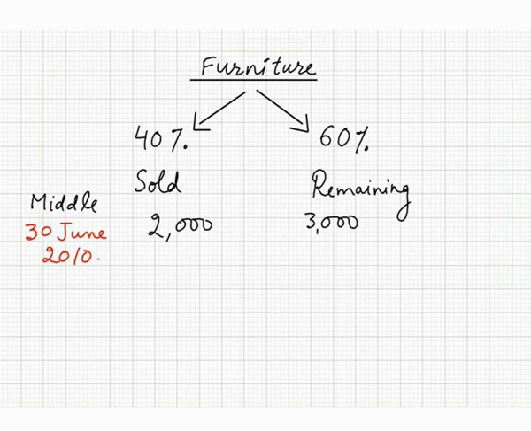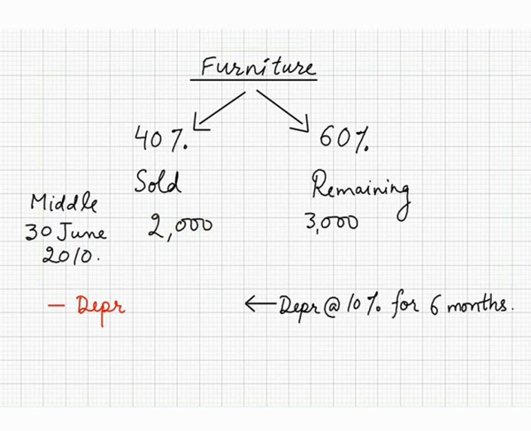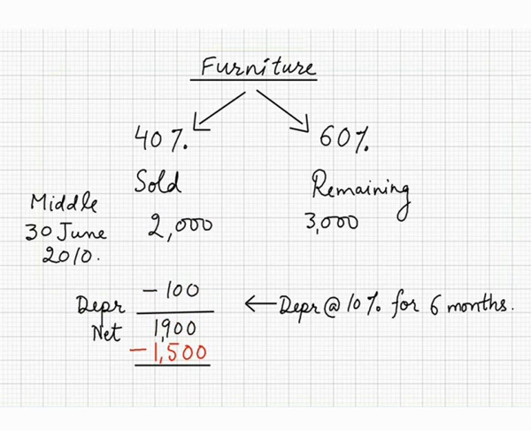2010. So before we sell the furniture, we have to calculate the net value. The original cost was 2,000 and minus depreciation for 6 months at the rate of 10%, that is 100 rupees. It means the net value was 1,900 rupees. But it was sold for rupees 1,500 because receipts and payment account is telling us that we have got only 1,500 rupees. It means there is loss of 400 on sale of furniture.